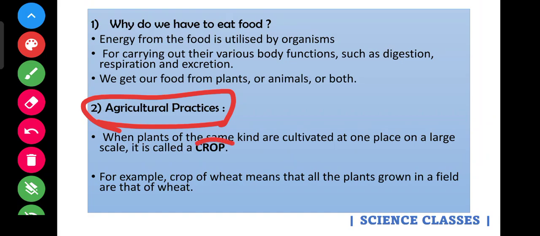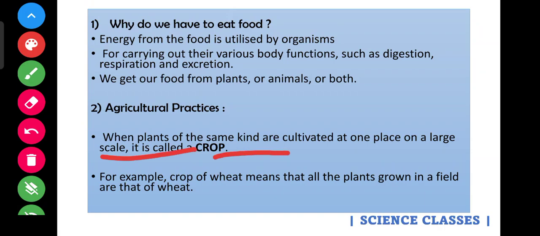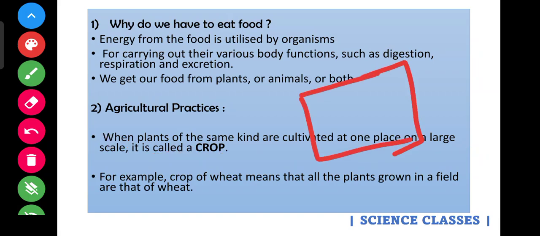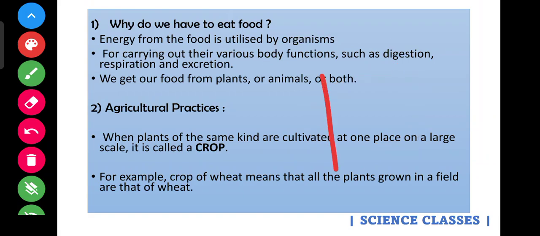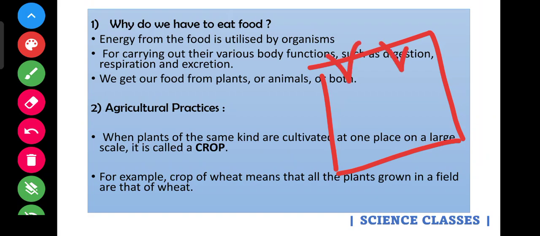So what is the definition of crops? In our textbook, it is given as: when plants of the same kind are cultivated at one place on a large scale. So for example, think this is our one place. It's too large, isn't it? Cultivation is nothing but growing. And these are plants which are growing. So simply the definition is when a plant, nothing but these are plants.